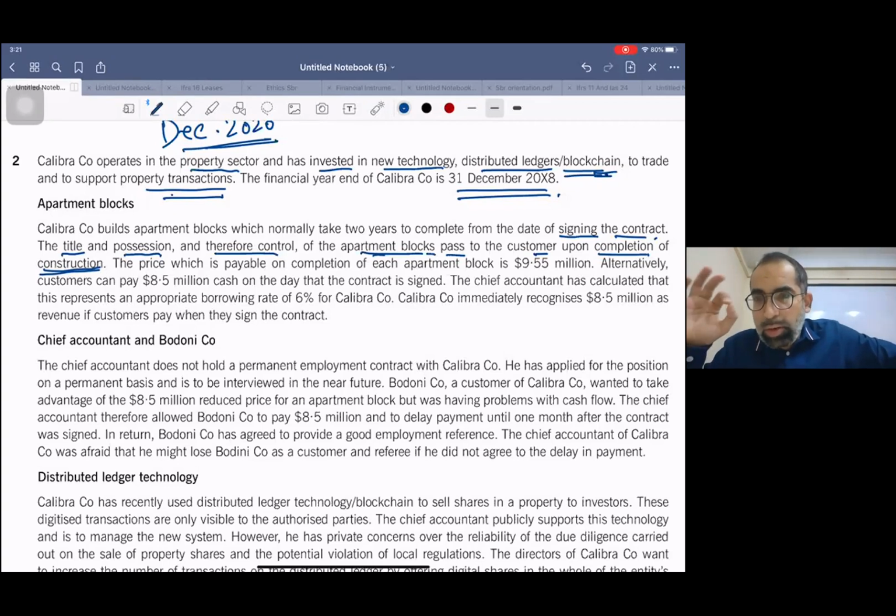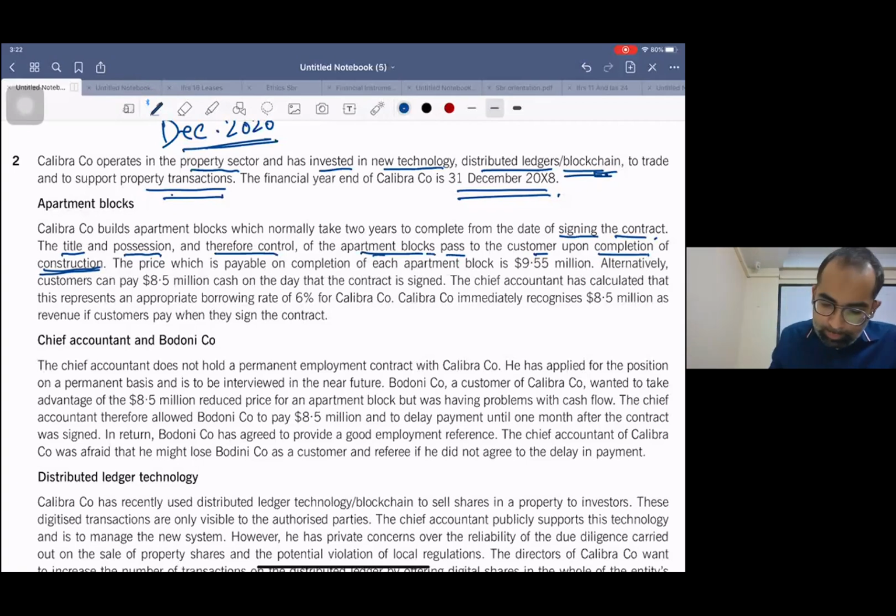So in this case, according to the new standard, the amount which you have received from customers right now is treated as a loan. And you need to book interest for 2 years. You need to accrue interest expense for 2 years, right? Hope you remember this.